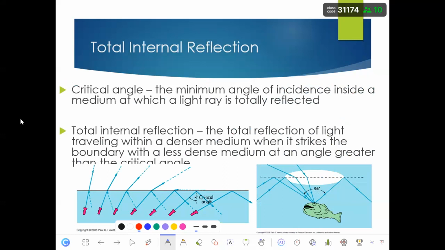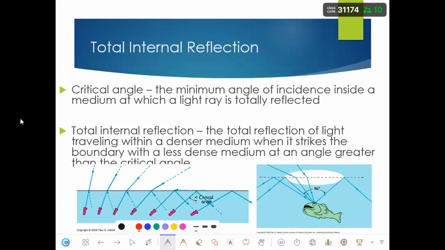At that angle, instead of refraction, this borderline between the two media will act like a mirror. Instead of refracting the light, it will be reflecting the light.